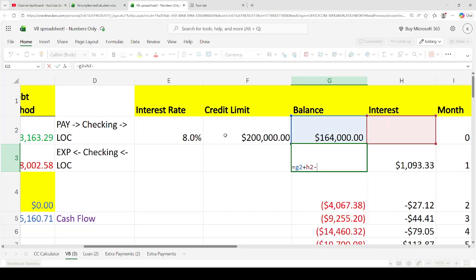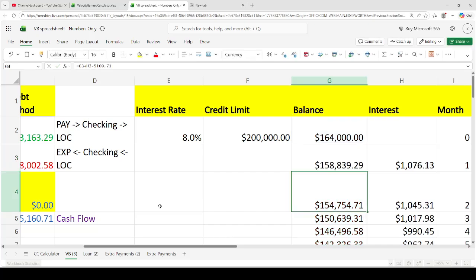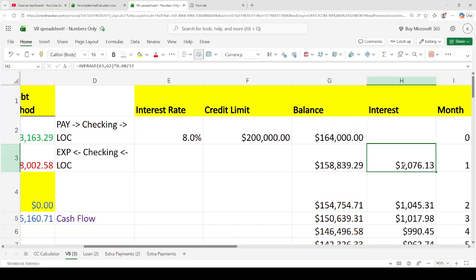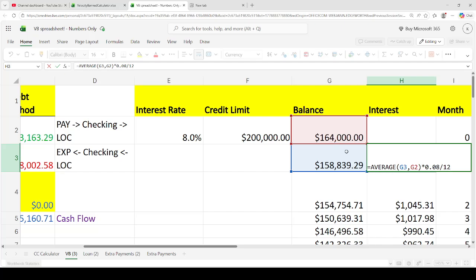So what we do is, if we want to get the next month's balance, it's based on the previous month's balance, plus the previous month's interest, minus the cash flow, which is 5160.71. And if you want to know how to get the interest, it's based on the average daily balance multiplied by the interest rate, and then you divide it by 12, right? Because the interest rate's always quoted annually, and you want to get the monthly rate, which you get by dividing by 12.